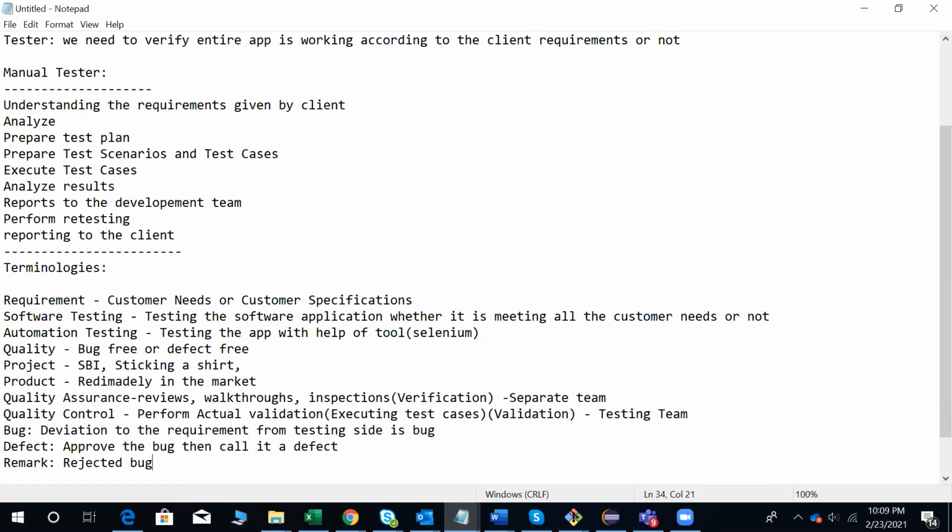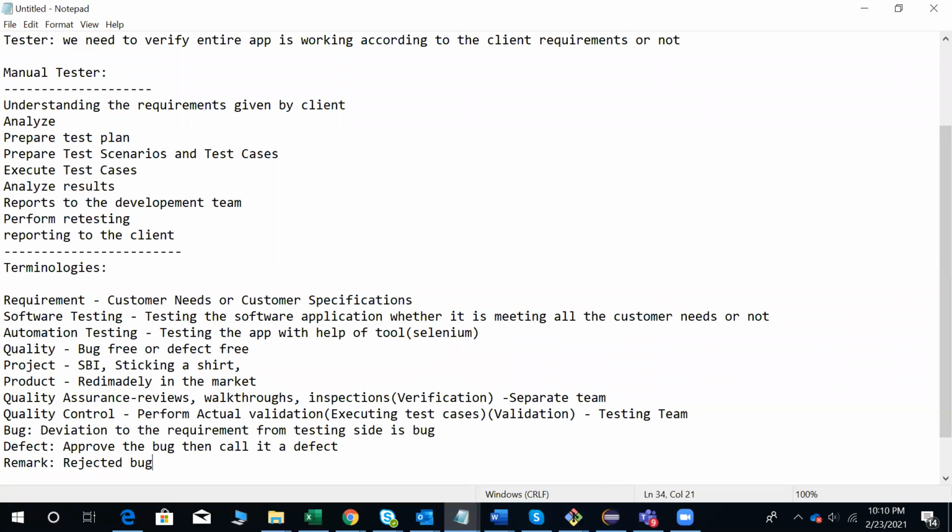When test cases fail, what do we need to do? We need to send it to the development team, because as a tester, we cannot fix the bug. Our job is to find the bugs. The development job is to fix those bugs. So when any deviation is there, we need to send that bug to the development team. They will analyze and go through the bug and try to reproduce it in their environment. If they are able to reproduce it, then they are going to accept it. Then we can call it a defect. And then, bug reporting needs to happen.